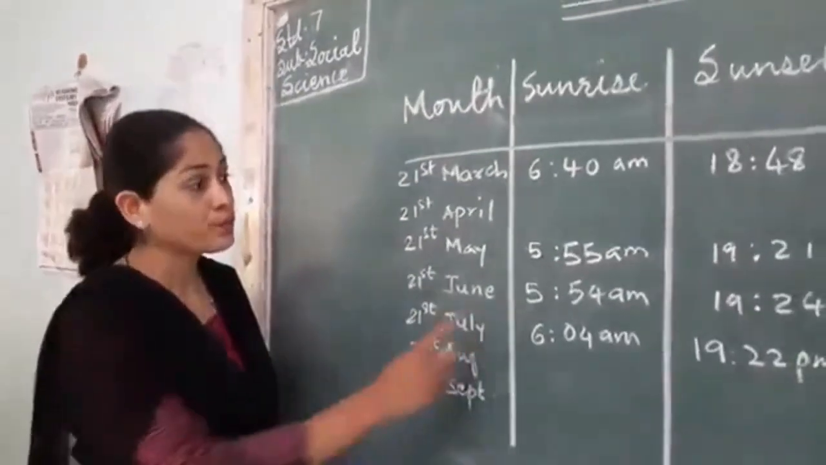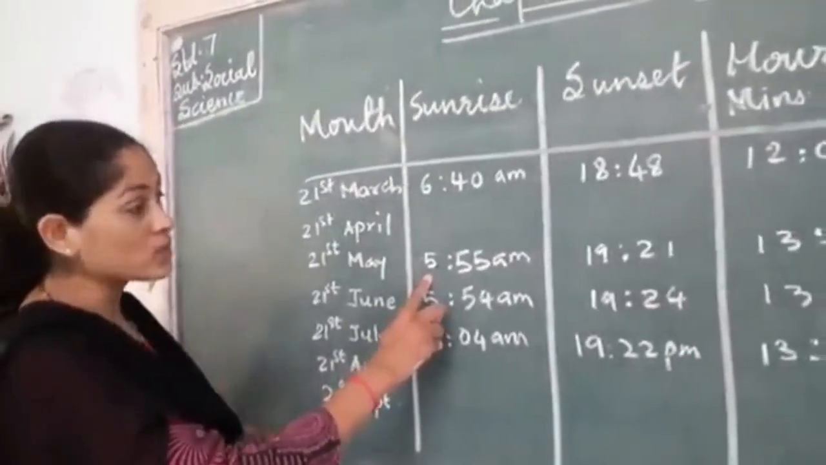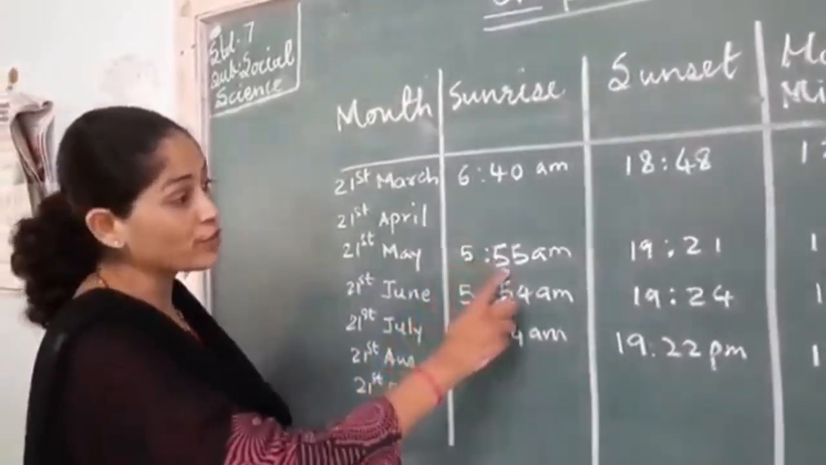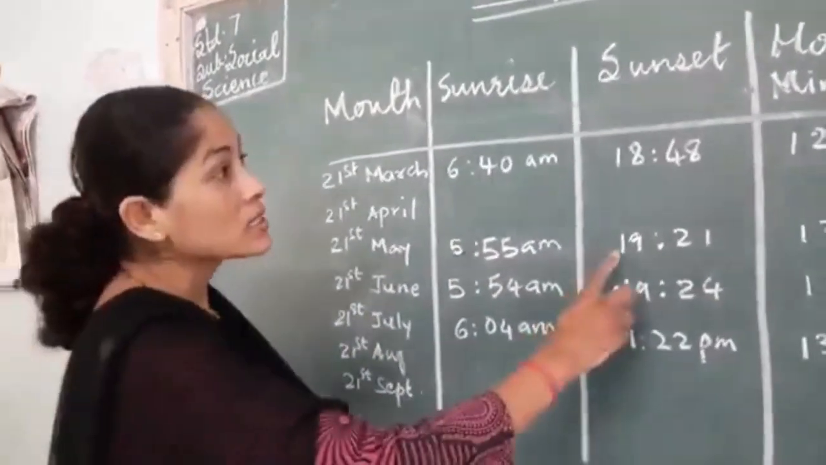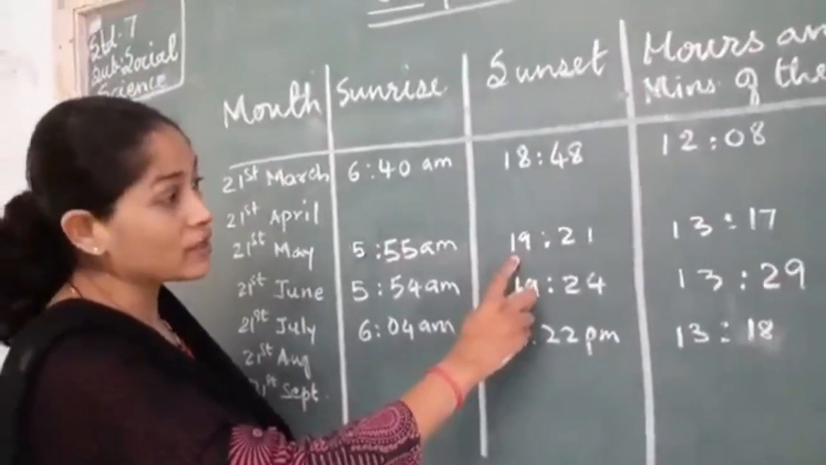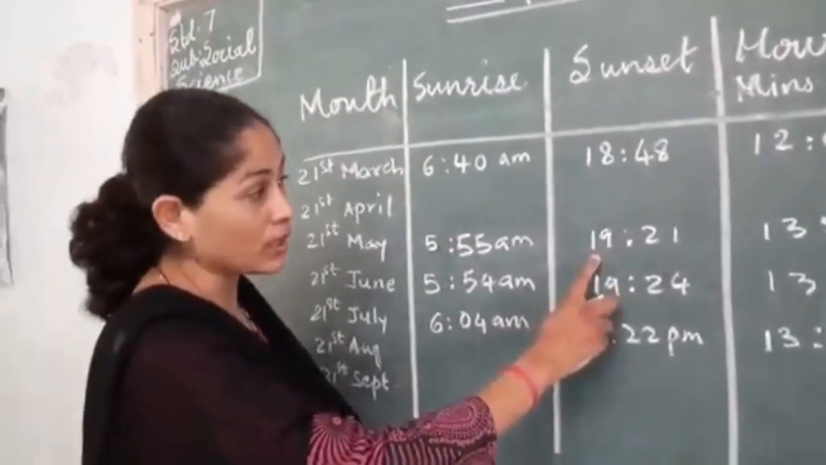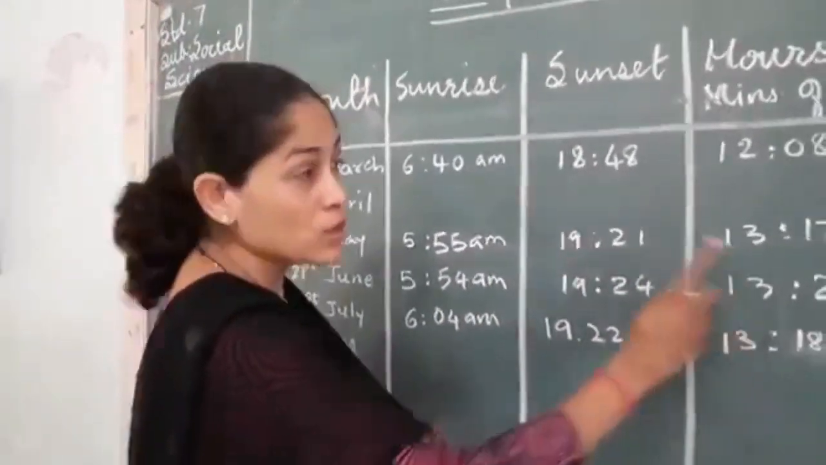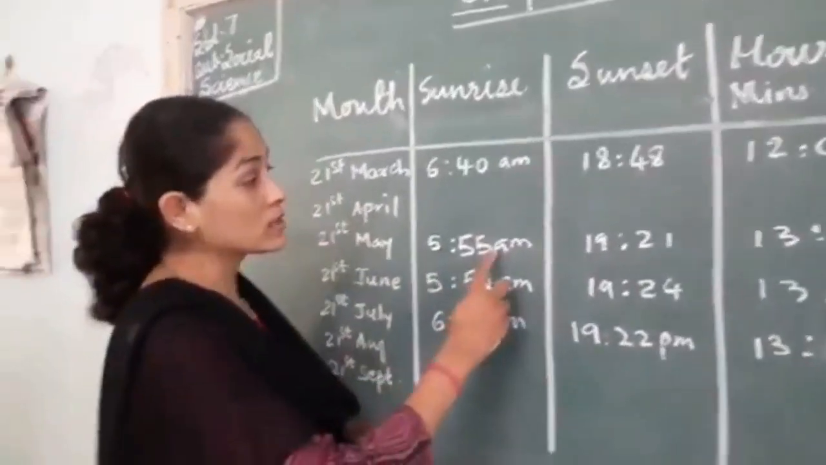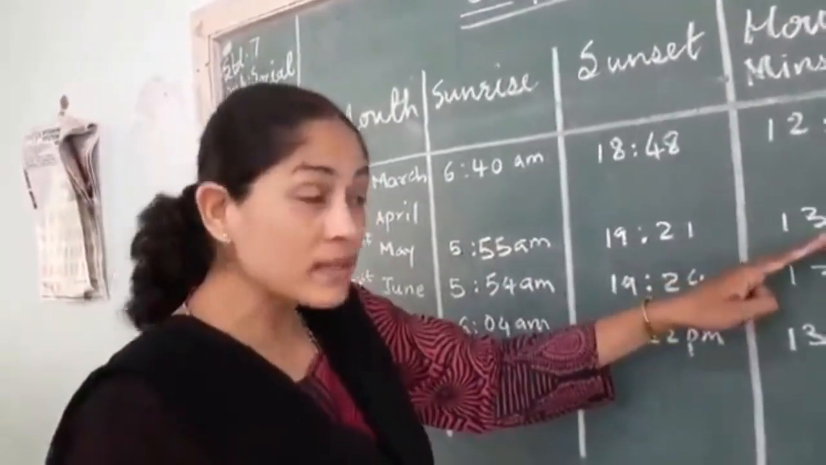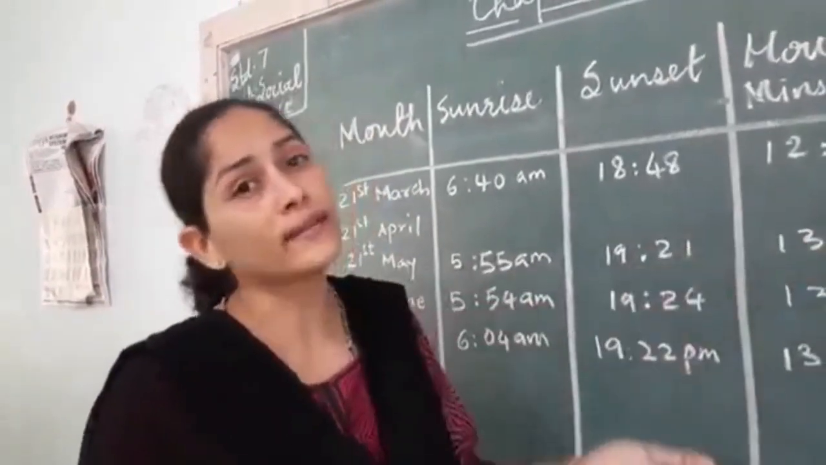Let us go. Morning, the sunrise was 5 o'clock in the morning and 55 minutes were there. So 5 o'clock 55 minutes AM. Sunset was at 7 o'clock and 21 minutes. I have written 19 and 21 minutes. Okay. Now when you minus these two, you will get this answer. So the daytime was 13 hours and 17 minutes. Now when you minus this daytime from 24, you will get the night time.